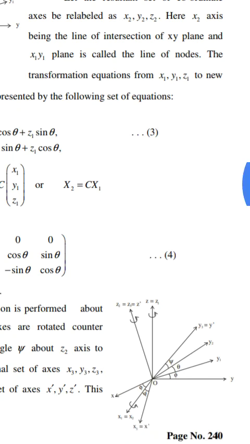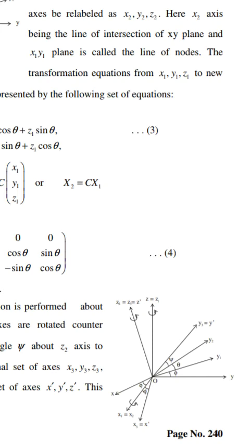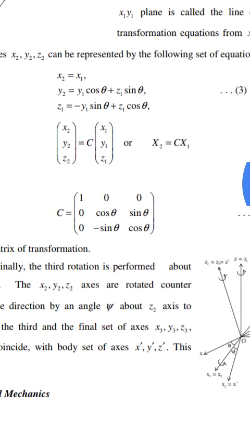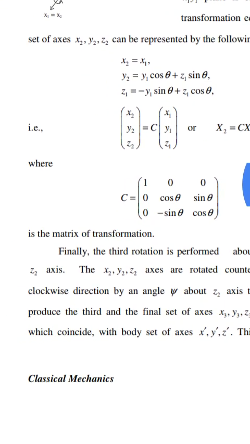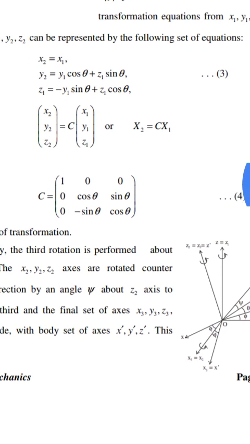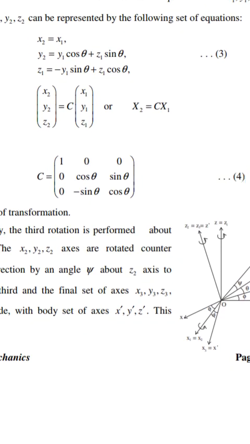The transformation equations from x1 y1 z1 to the new set of axes x2 y2 z2 are: x2 is equal to x1, y2 is equal to y1 cos theta plus z1 sin theta, z2 is equal to minus y1 sin theta plus z1 cos theta.